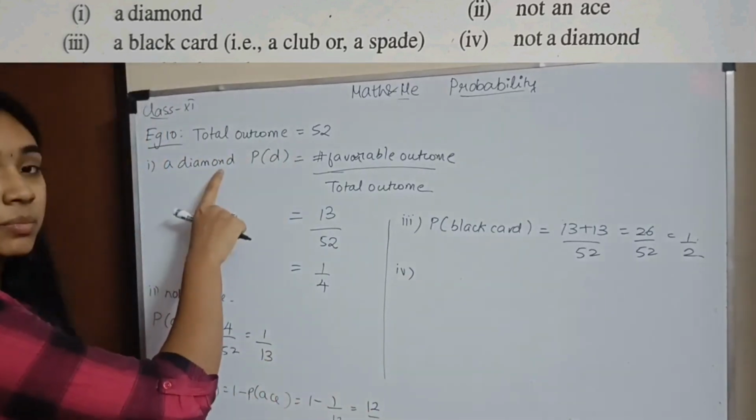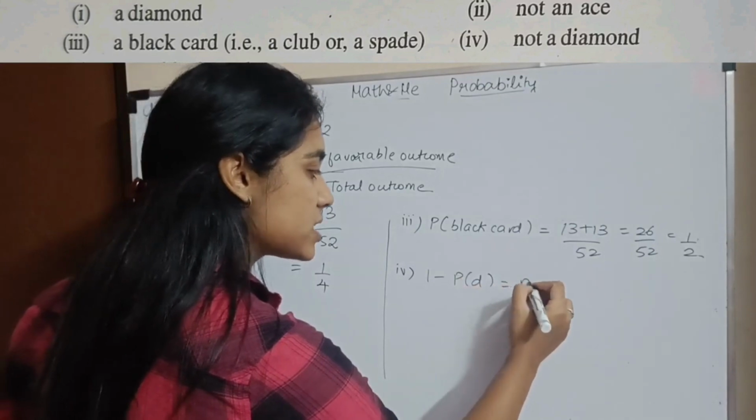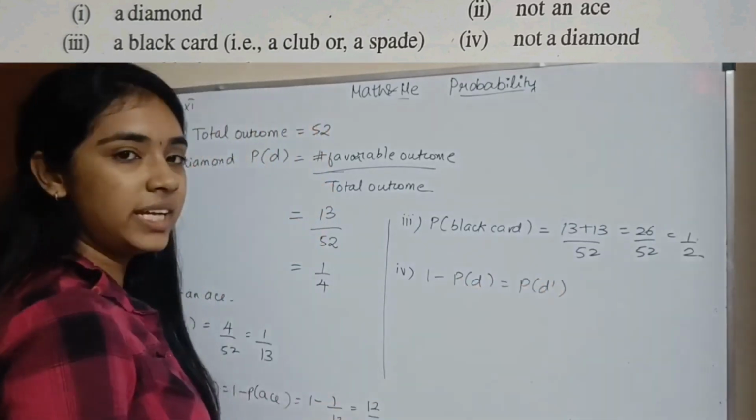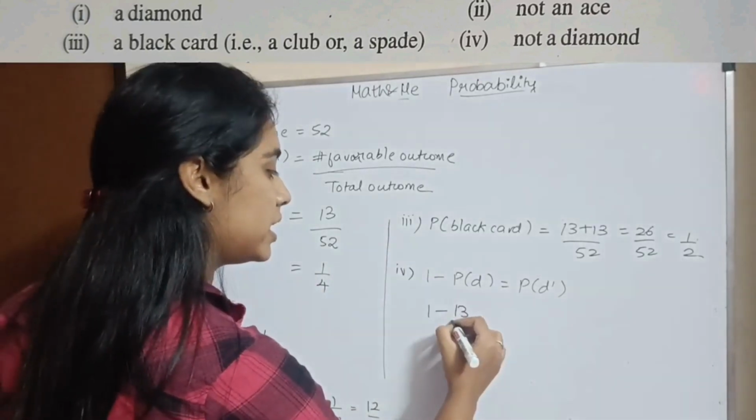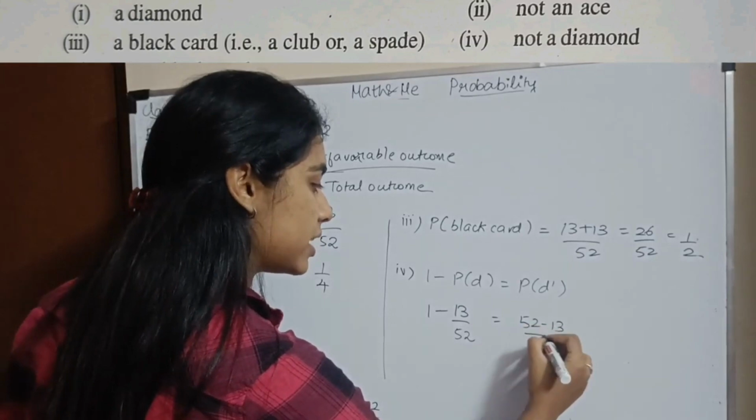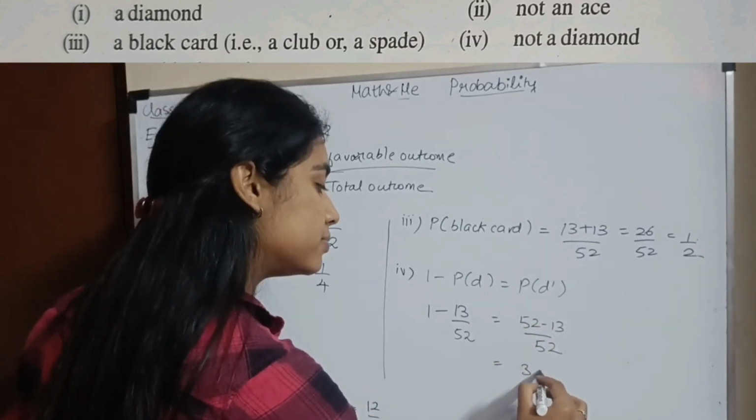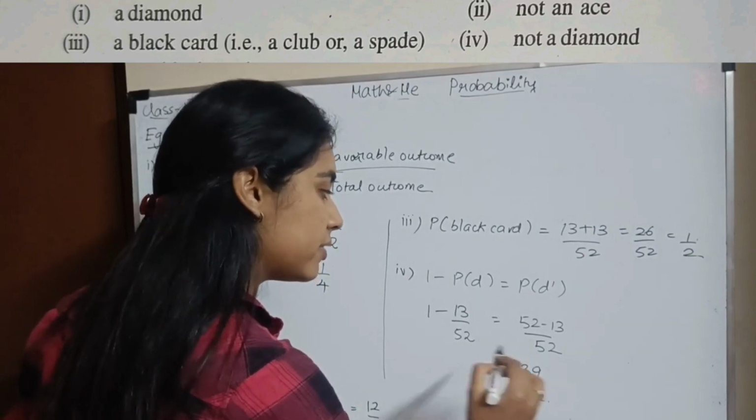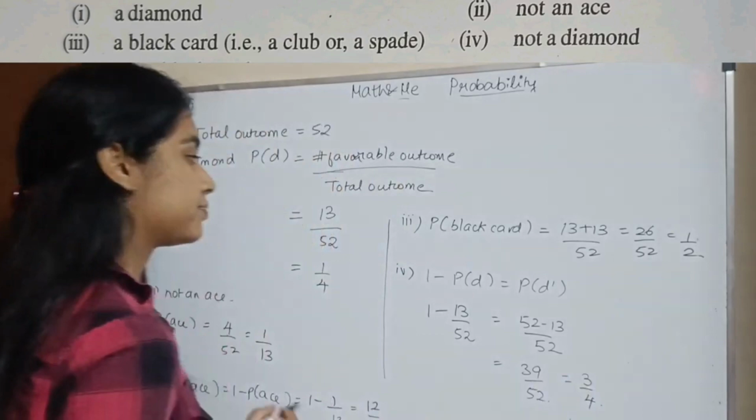இப்பதான் நம்ம diamondக்கு என்னன்னு பார்த்தோம். அப்ப not a diamond என்னது? It is 1 minus P of D is not a diamond. So P of D dash. Okay, so it will be 1 minus 13 divided by 52, which is 52 minus 13 by 52, which will be 39 divided by 52. So it will be 3 by 4.